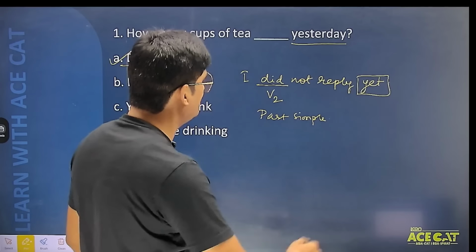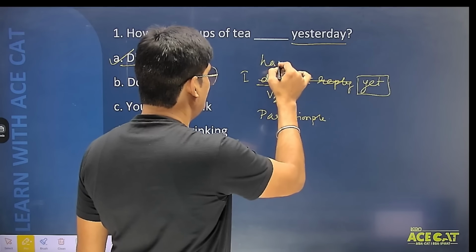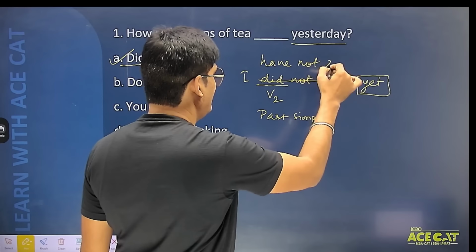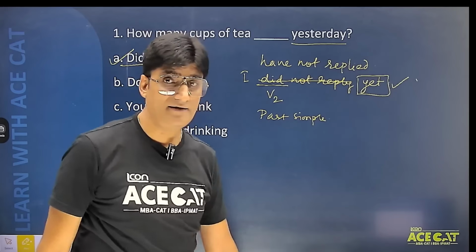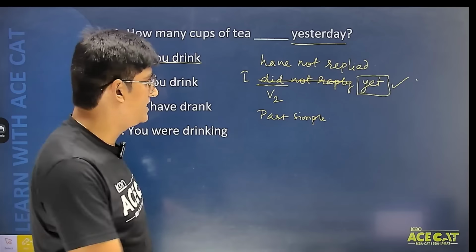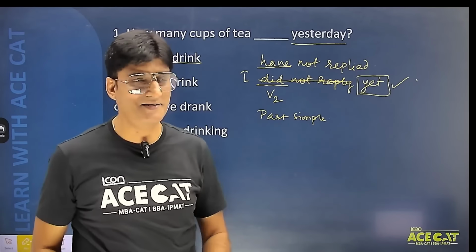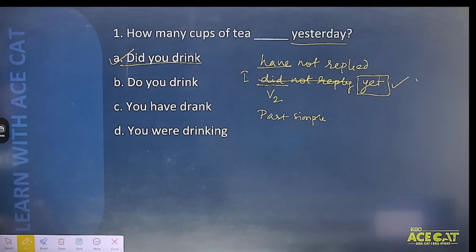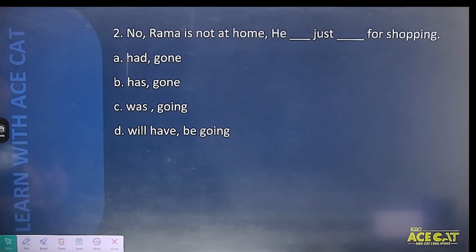And students, इसका present perfect tense क्या होगा? I did not reply yet की जगह I have not replied yet. Okay, so this becomes the correct answer. I have not replied yet. He has not replied yet. तो यहाँ पर helping verb have भी हो सकता है, has भी हो सकता है. That depends on the subject. Okay. So students, I have not replied yet. This becomes the correct answer. Coming on, question number 2. No, Rama is not at home. He dash for shopping. Yes, what is the right answer?